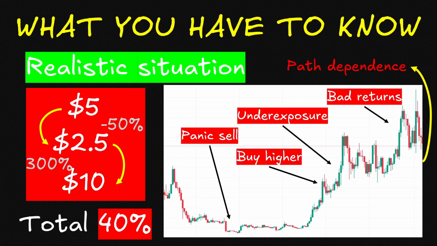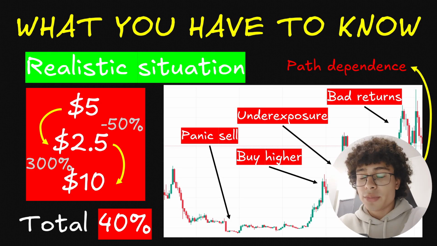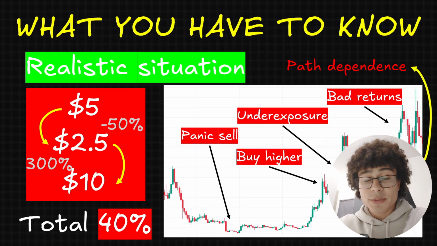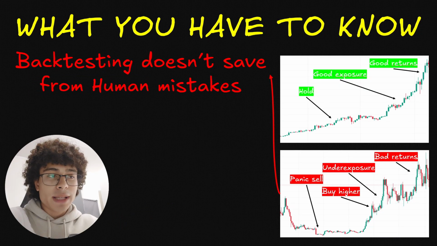And so despite the fact that the start price and the end price are the same, the returns might not be, because we have to account for everything that goes through that phase. And this is the path dependent. Same start, same end, but different result because the journey was not the same. So backtesting your strategy won't save you from human mistakes.